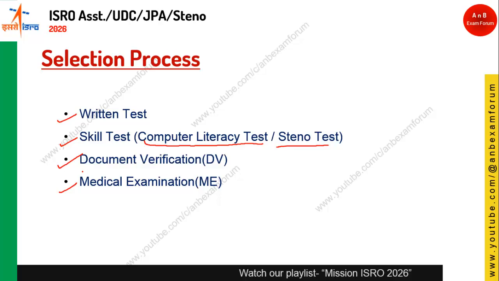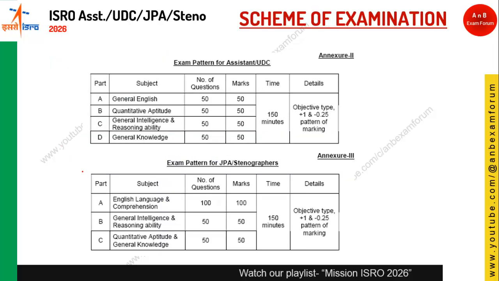If you see the scheme of exam pattern for assistant and UDC, there will be 4 parts: general English, quantitative aptitude, intelligence and reasoning, and GK. There would be 50 questions in each part, a total of 200 questions, and each question carries 1 mark, with negative marking of 0.25. There would be 150 minutes to solve those questions.